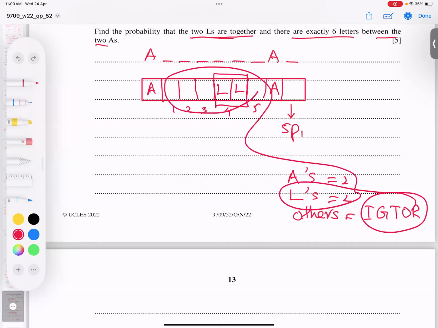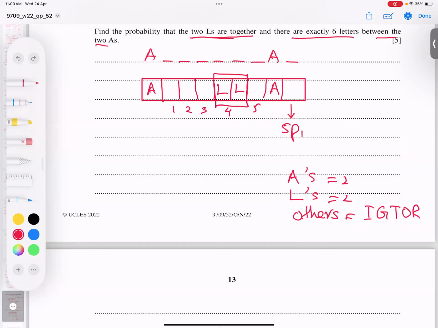So 6 things are inside, but 2 L's are together. I will count them as 1, and this is called 5P5. So this is the first option. I hope you got this point clear. But this can be done with another technique even.